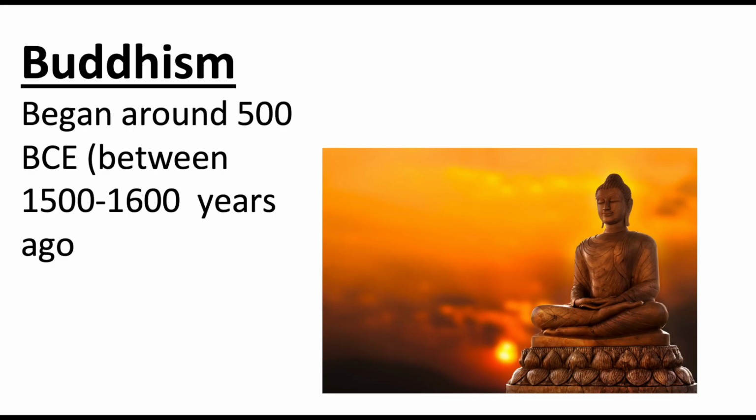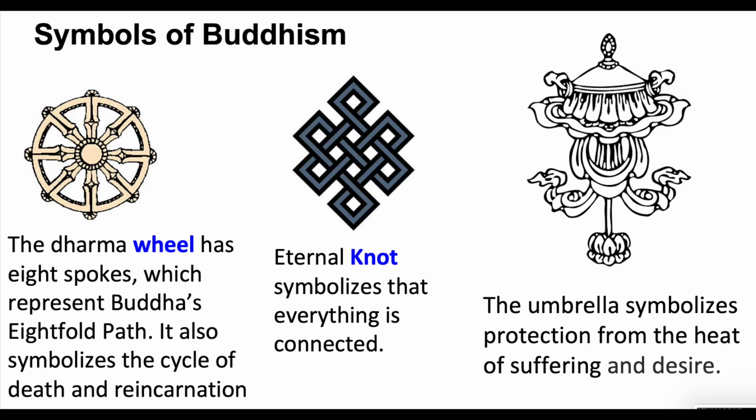So Buddhism began around 500 BCE, before Common Era, or BC, between 1500 and 1600 years ago. There are a few symbols of Buddhism: the Dharma wheel with the 8 spokes, which represents Buddha's eightfold path.